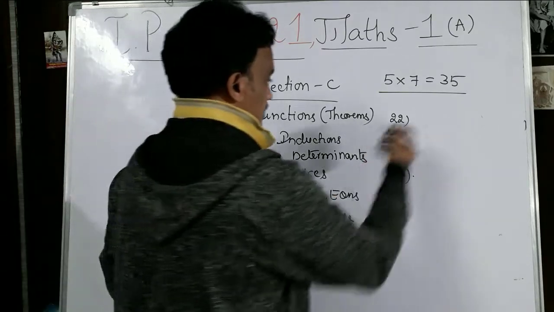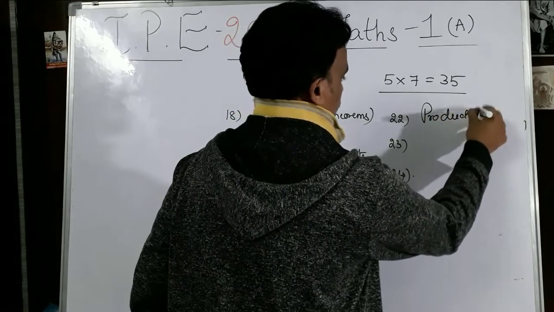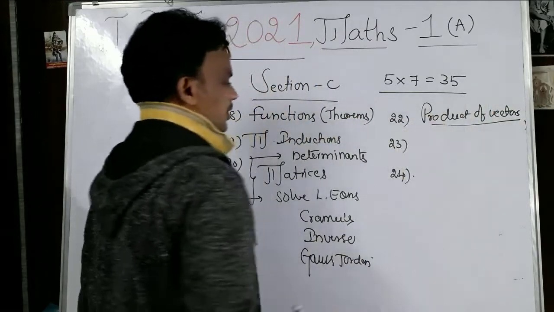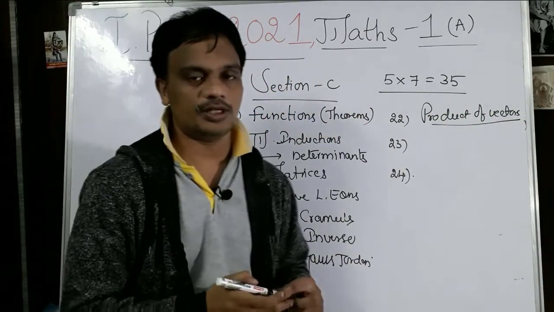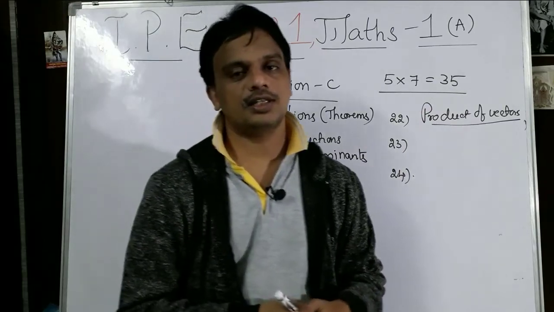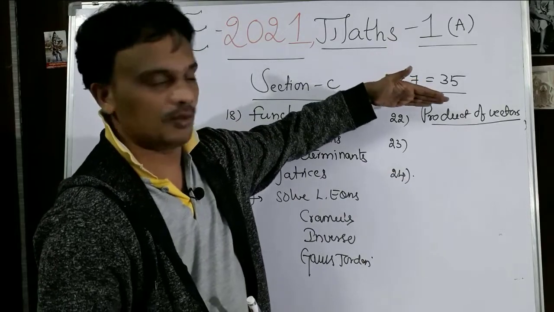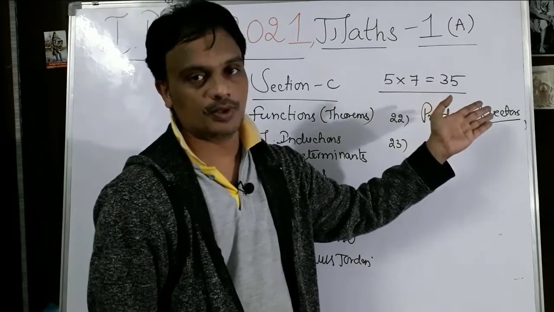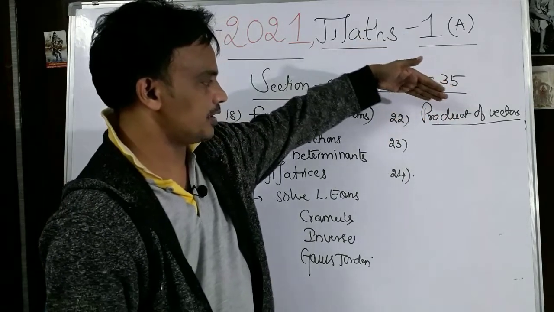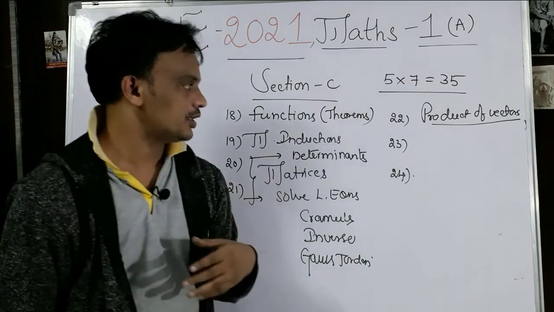From here, the product of vectors. From the product of vectors, the triple product and triple cross product may give us questions. Another thing from the product of vectors is the distance between skew lines. One important thing is the volume of the parallelepiped and the volume of the tetrahedron, and some properties of the triple product that we are going to prove. They may ask that as the 22nd question.